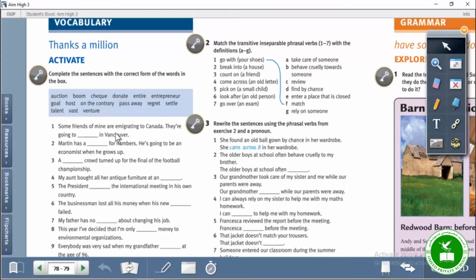Some friends of mine are immigrating to Canada. They're going to settle in Vancouver. So when they're immigrating, we said they are going to settle in Vancouver, right? Settle, where do we have settle? Here it is, settle. Auction, boom, check, donate, entire, entrepreneur, goal, host, on the contrary, pass away, regret, settle, talent, vast, venture. These are the words, alright?